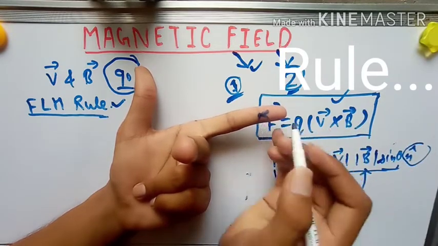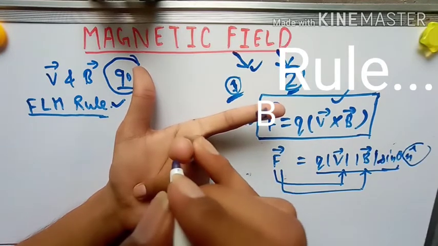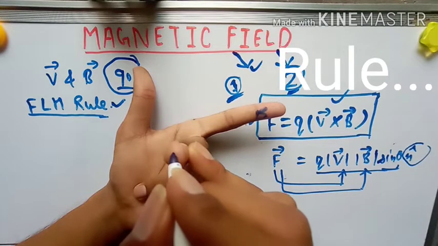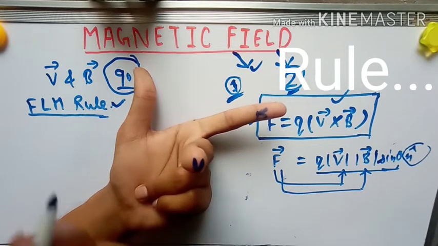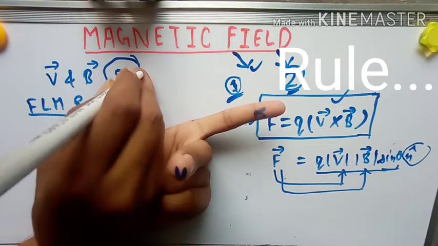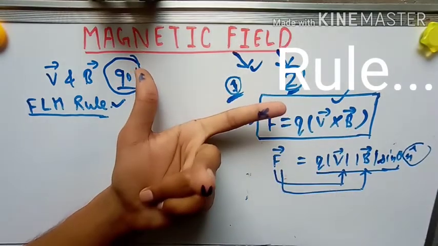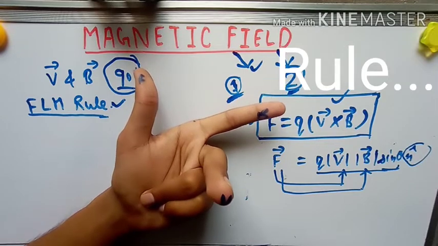Can you see it? And this finger is the motion of the charge. You can see the motion of the charge will be written by small v. Okay, and this thumb will indicate force. Understand? And these three vectors are mutually perpendicular. Okay, this is the rule. So let's apply this rule practically.